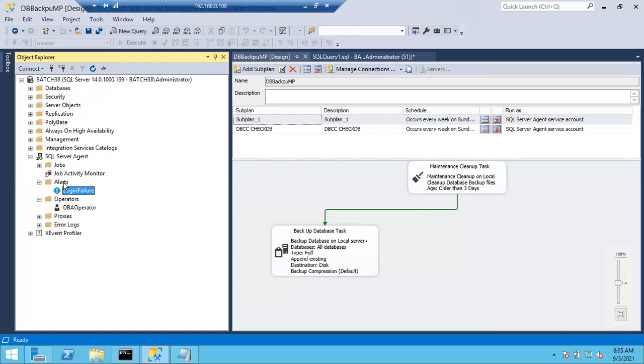So now I want to create an event alert for the data file full alert. How can I do that? How can I create an event alert, guys?